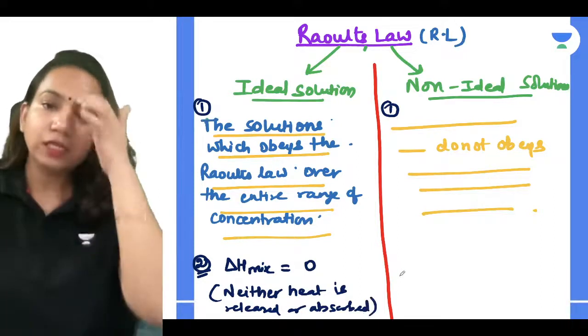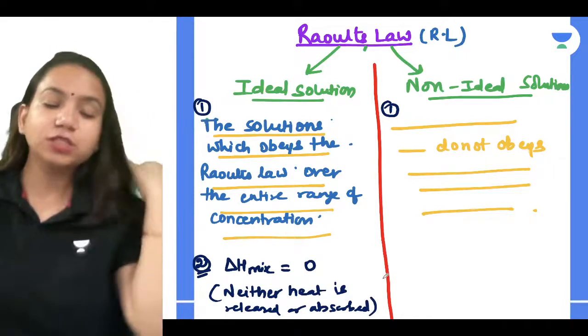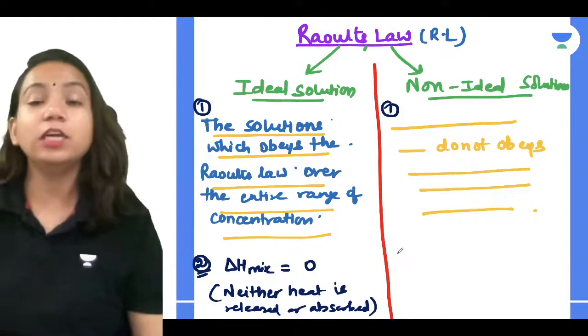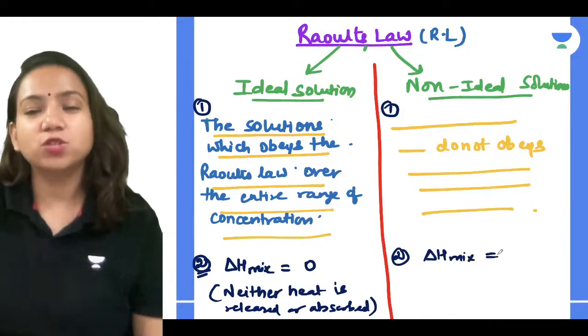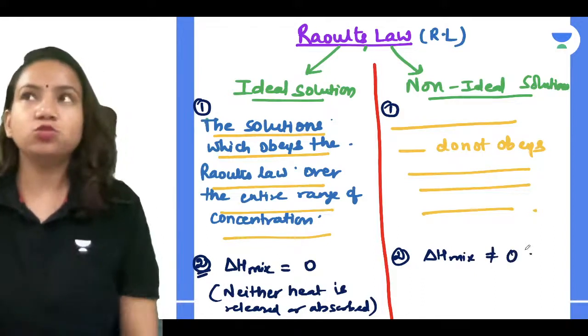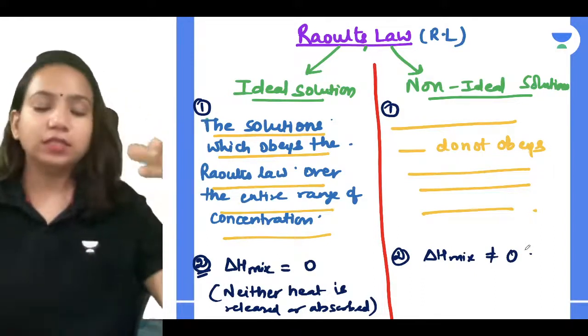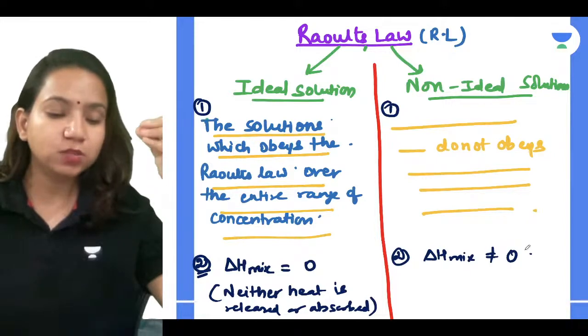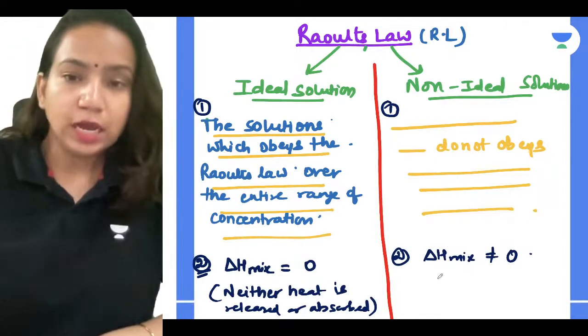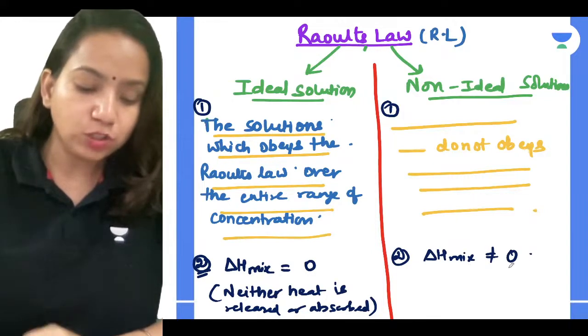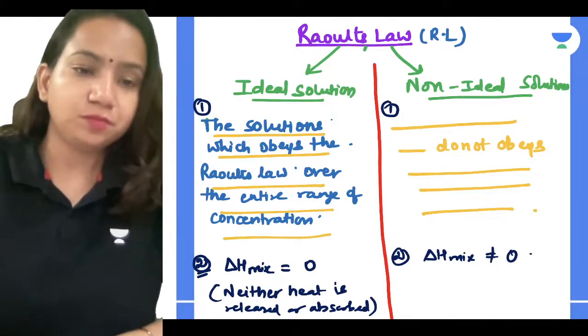Correct? But obviously it's a non-ideal solution, so what is it going to do? It is going to say no, I'm not equal. Correct? So delta H mix is not equal to 0, and that is also a normal thing. Whenever you add some things, either heat is increased or decreased, right? So what you have to know is very simple. Again, delta H mix is not equal to 0 for a non-ideal solution.